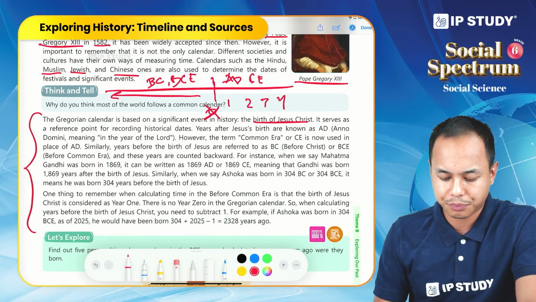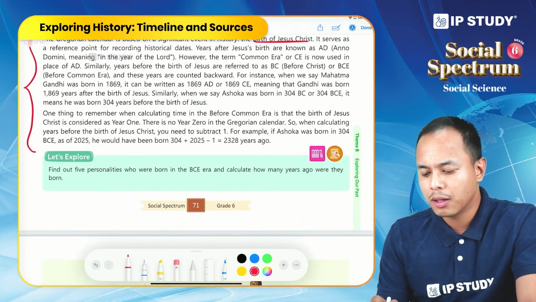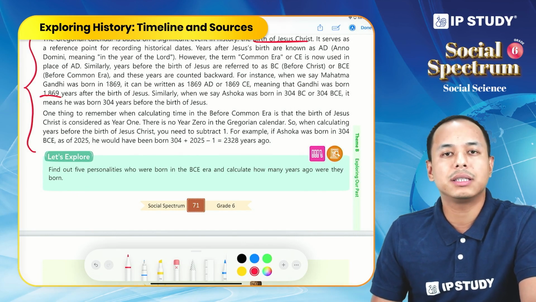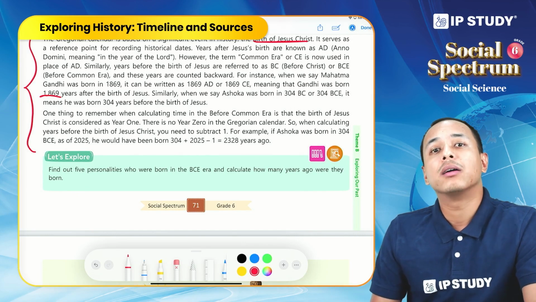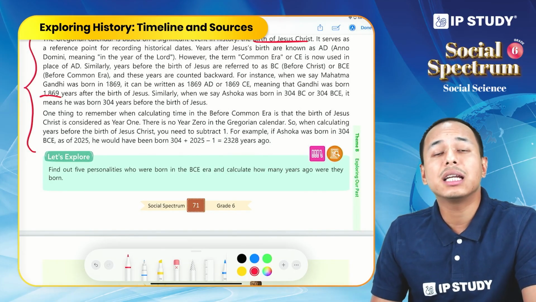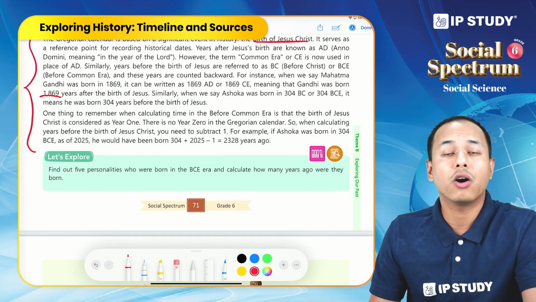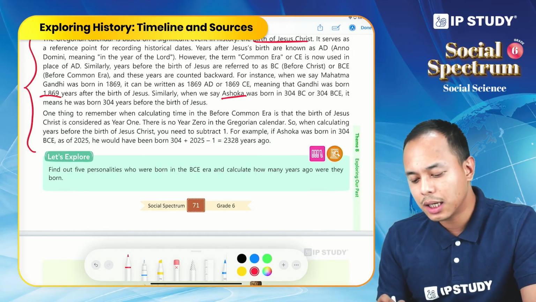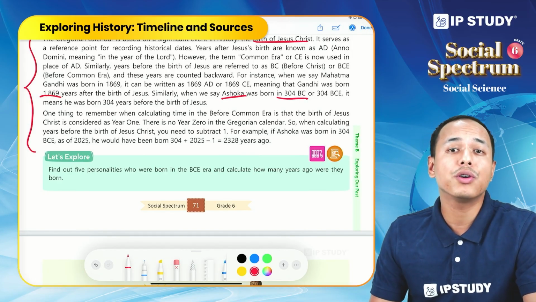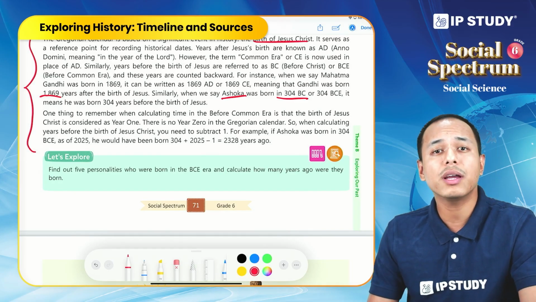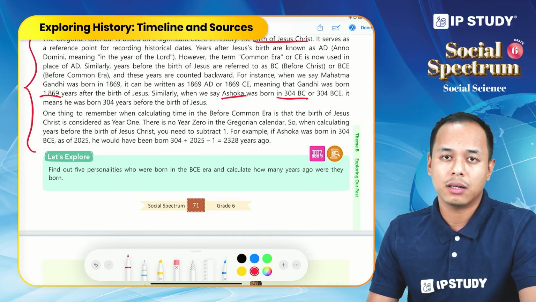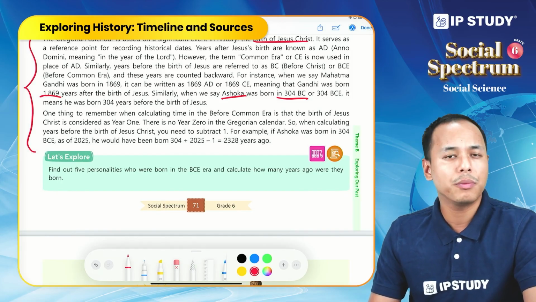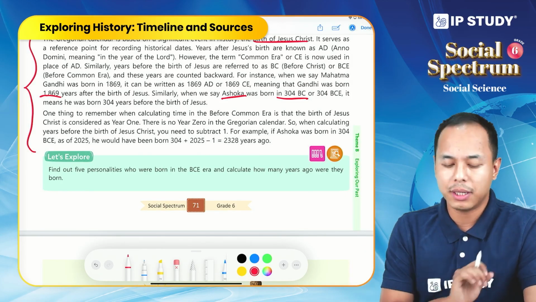For example, the birth of Mahatma Gandhi, 1869 CE, or we can say Mahatma Gandhi was born 1869 years after the birth of Jesus Christ. Or Ashoka was born in 304 BC, or we can say 304 years before the birth of Jesus Christ. So in this way, the Gregorian calendar divides the period before Christ and after Christ, or AD, Anno Domini, or Common Era, or before Common Era.